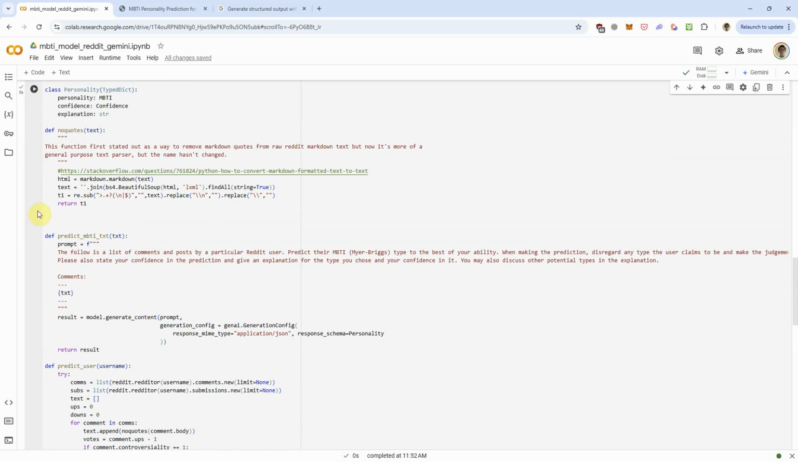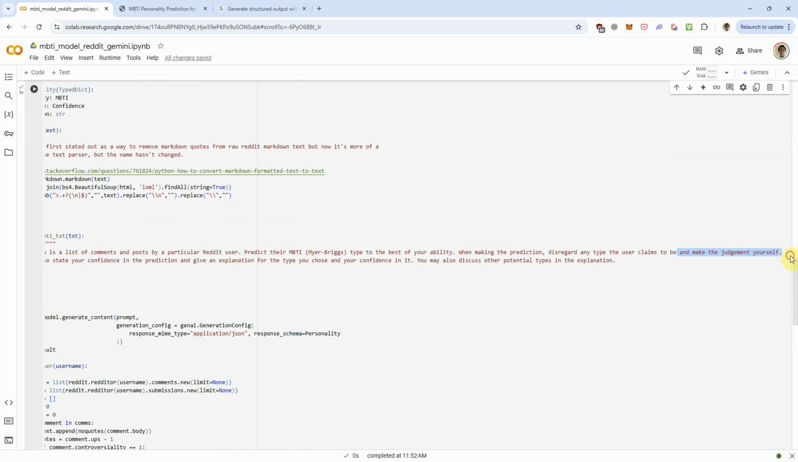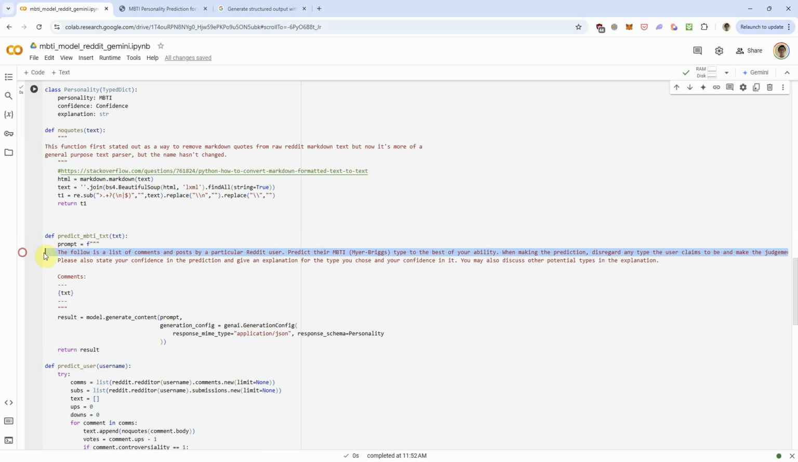So here is the prompt I'm using. Basically, we start out saying, the following is a list of comments and posts by a particular Reddit user. Predict their MBTI Myers-Briggs type to the best of your ability. When making the prediction, disregard any type the user claims to be and make the judgment yourself. Please also state your confidence in the prediction and give an explanation for the type you chose and your confidence in it. You may also discuss other potential types in the explanation.